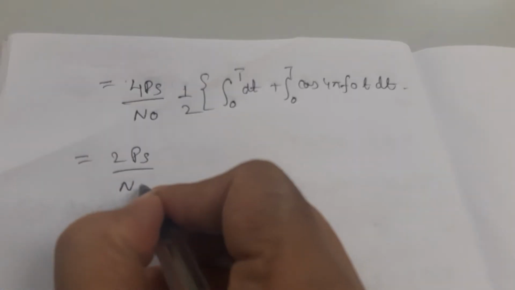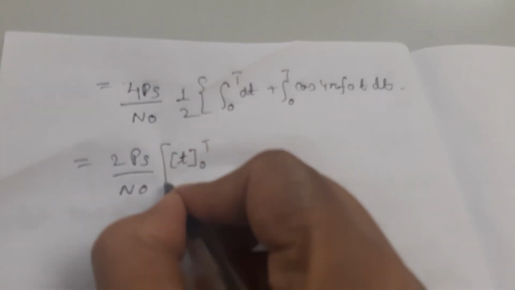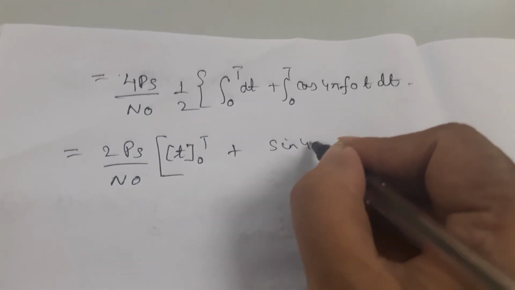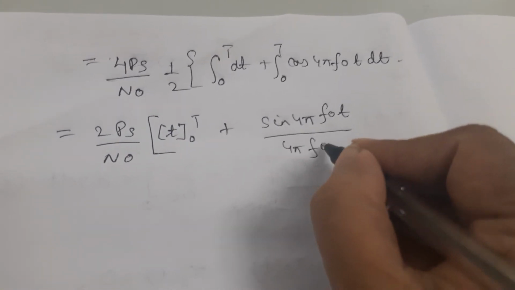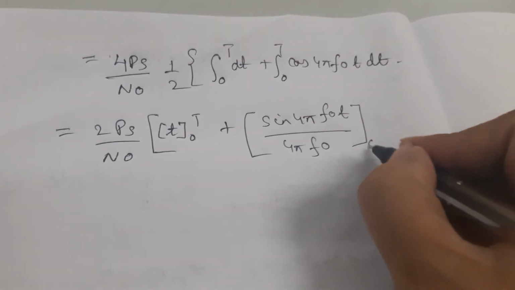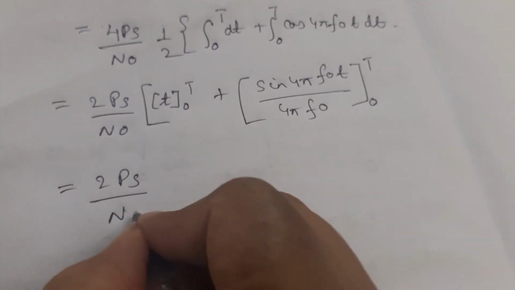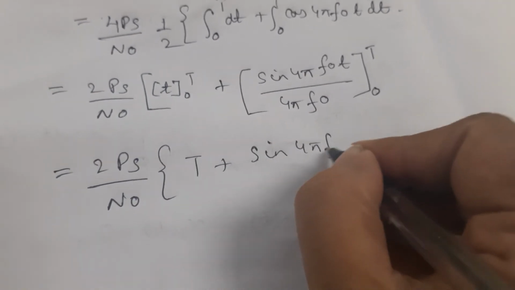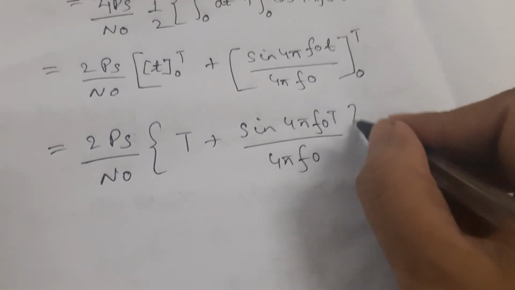This can be written as 2Ps over n naught. This will be t from 0 to T plus sine of 4 pi f naught of t divided by 4 pi f naught, with the limits 0 to T. So this will be 2Ps over n naught times T plus sine of 4 pi f naught of T over 4 pi f naught.